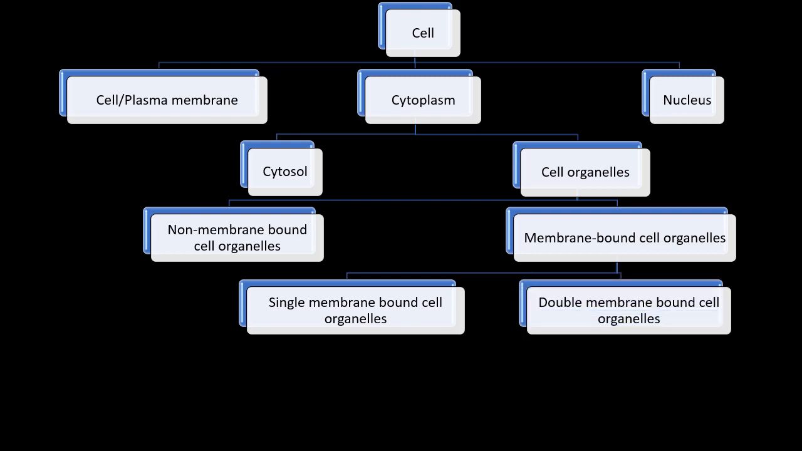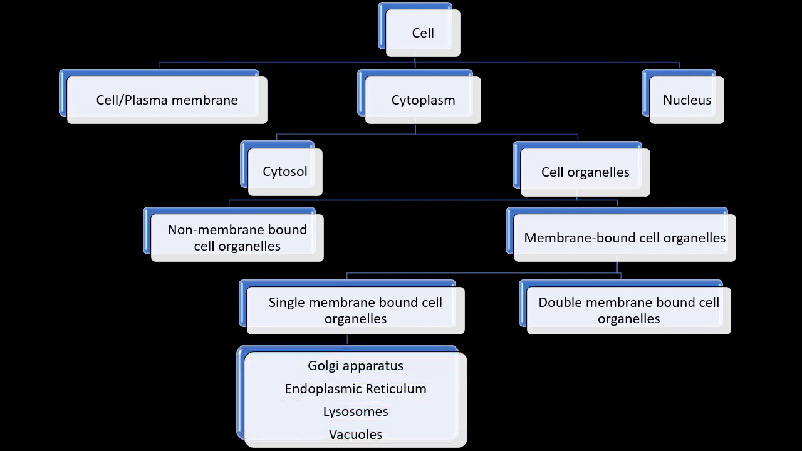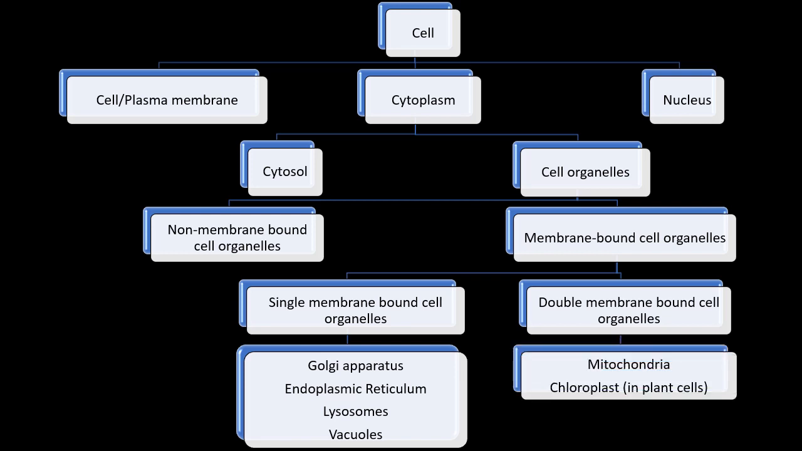Single membrane bound cell organelles means there is just one layer of the cell membrane on the organelle, whereas the double membrane bound cell organelles means that there is double layer, one inner and one outer, over the organelle. So which are the single membrane bound and which are the double membrane bound? The single membrane bound cell organelles are the Golgi apparatus, endoplasmic reticulum, lysosomes and vacuoles. The double membrane bound cell organelles are mitochondria and chloroplast. And students, don't forget the nucleus also is a double membrane bound structure.